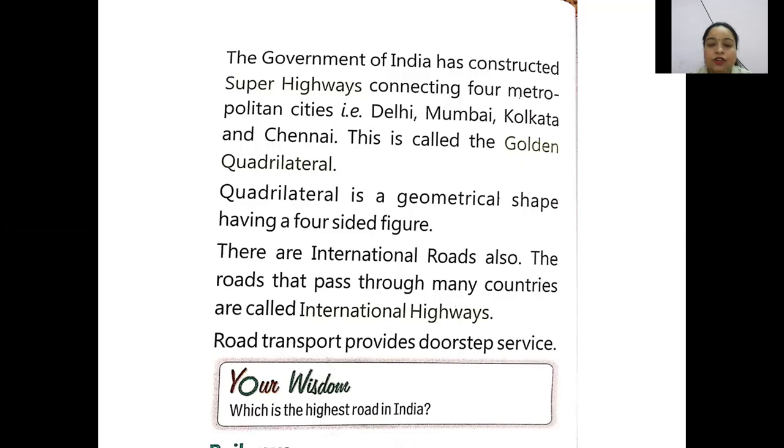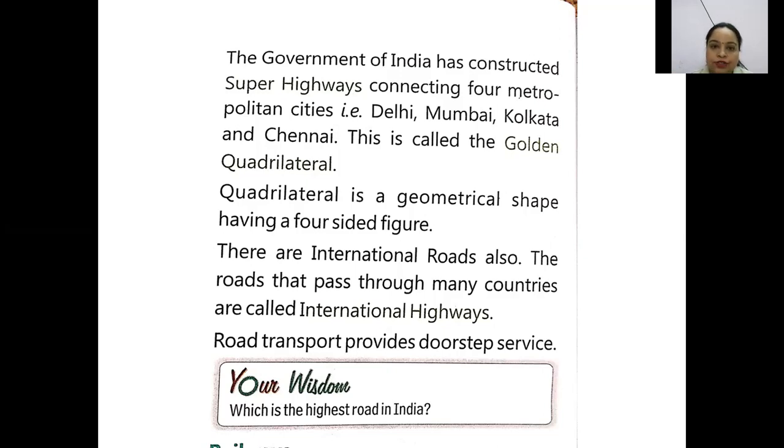There are international roads also. These roads pass through many countries and are called international highways. So there are roads which connect one country to another country, and these are called international highways.